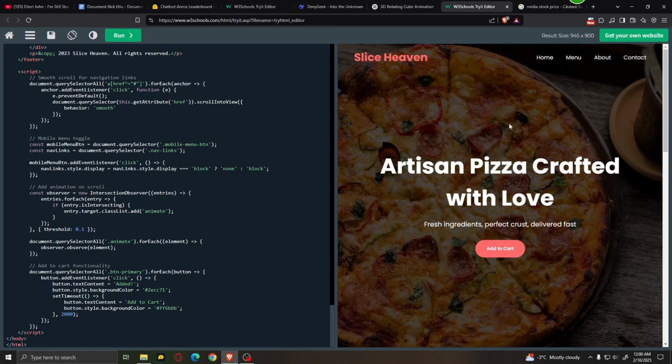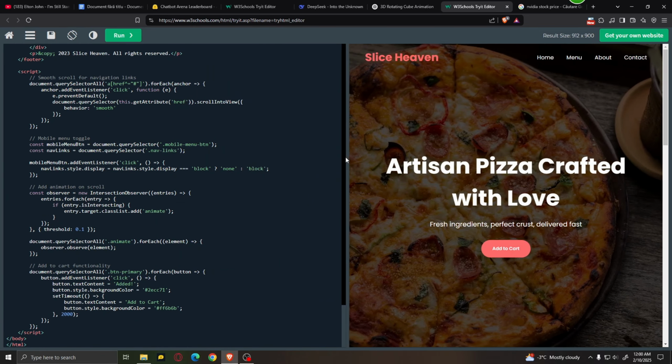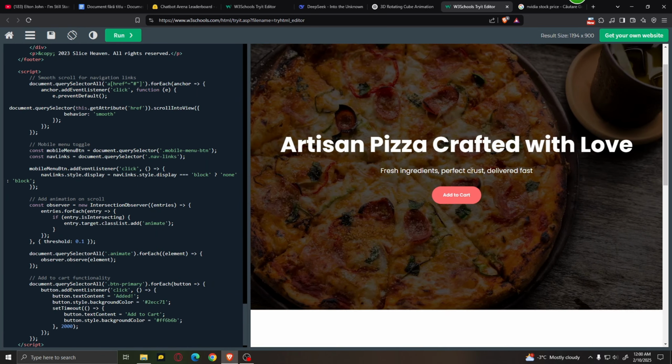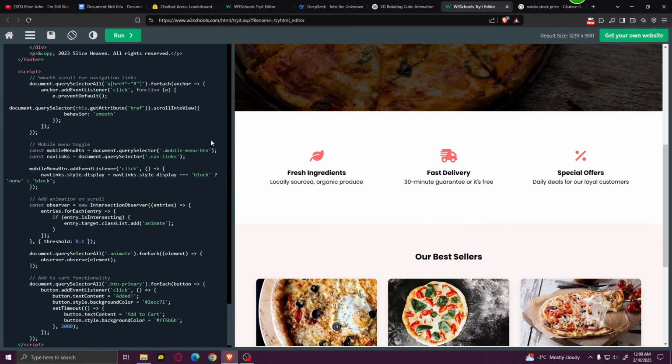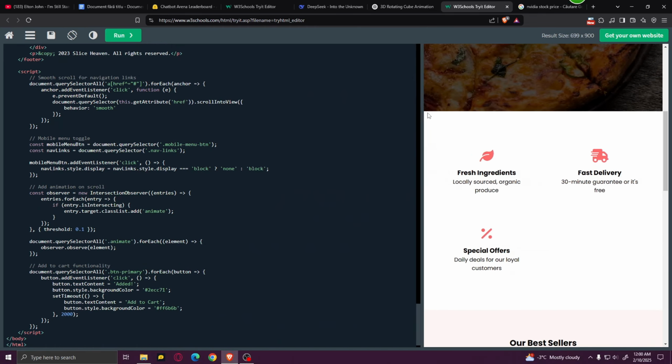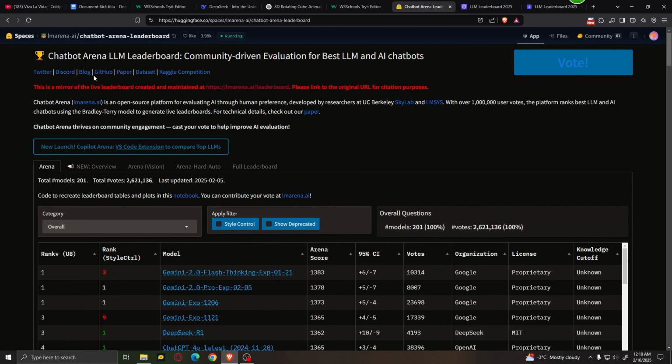Nice, this is actually really nice. I'm quite impressed. And yeah, it's also responsive. Yeah, this is quite nice. I'm honestly impressed. So now let's take a look at a few online leaderboards.